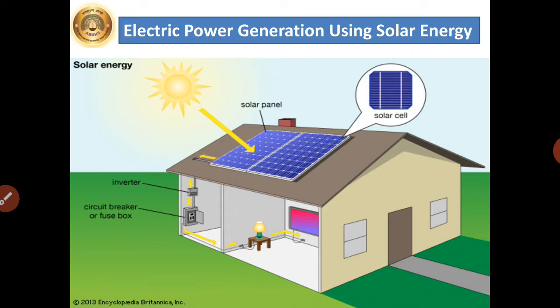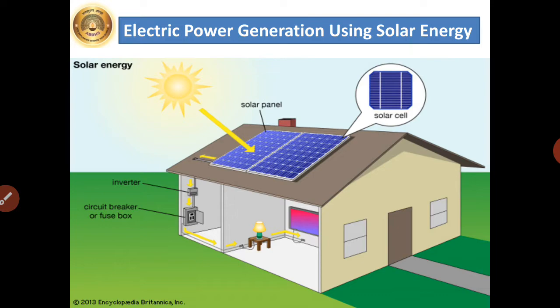Now the next part we will see is electric power generation using solar energy. Students, all of you know that the sun is the unending source of energy. We are getting light and heat from the sun, and this energy can be used for making electricity. So using the energy in sunlight, electric energy can be generated in two ways.